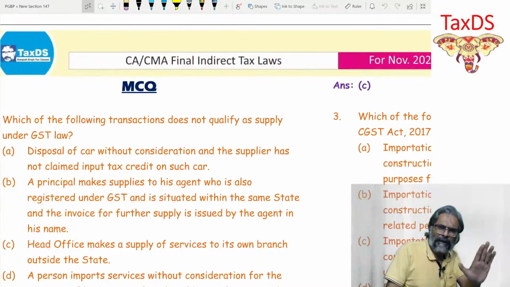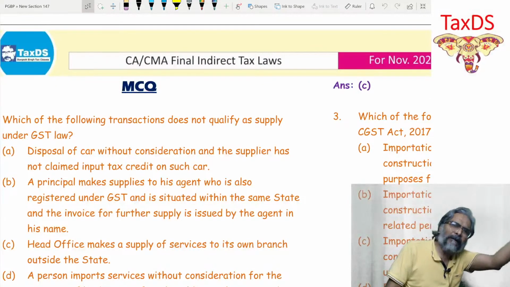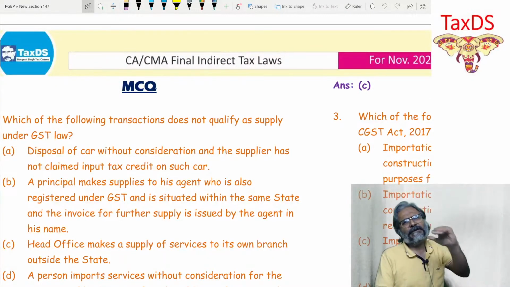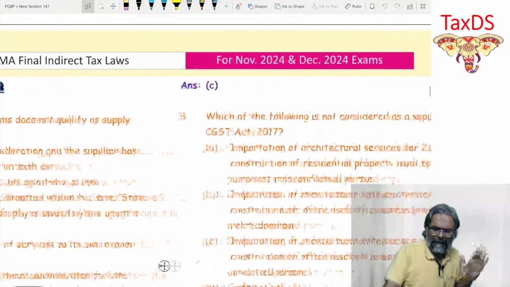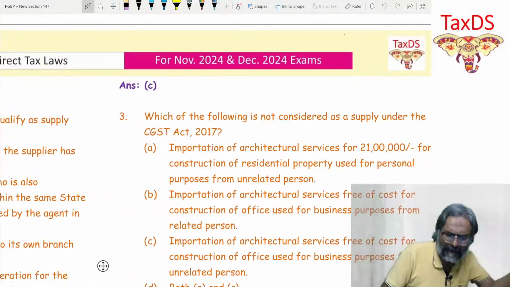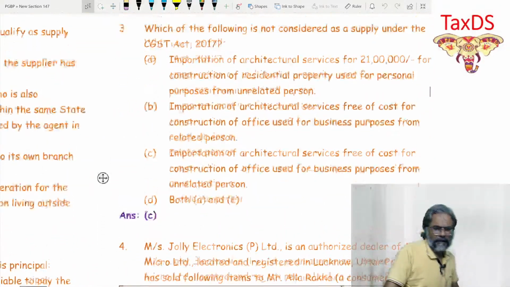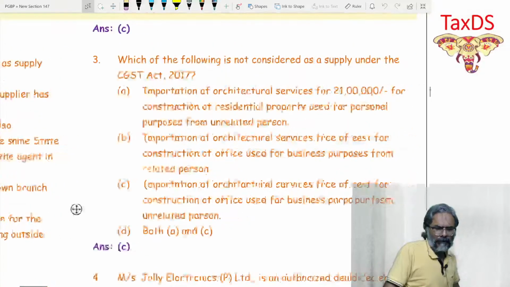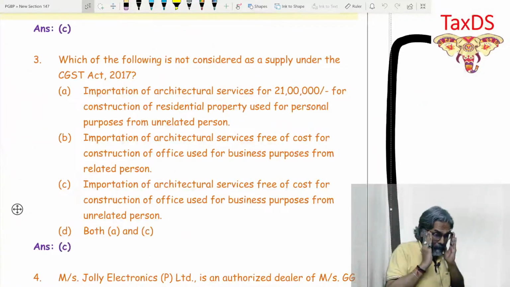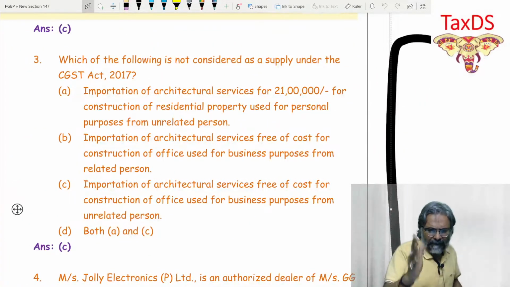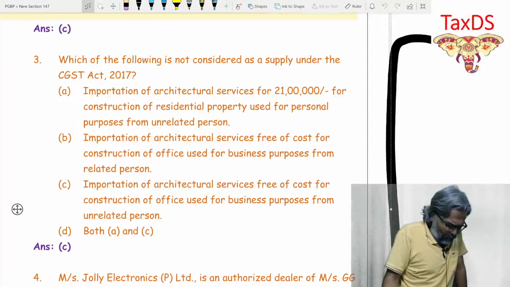The position which is equally important under the income tax law is the same position which is there in the GST law as well. So this is an add-on point which you just need to take a call on. Come to point number 3, students. Which of the following is not considered as a supply under the CGST Act 2017?